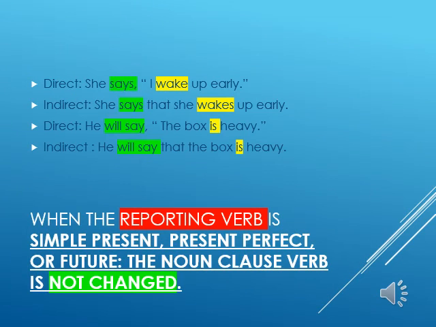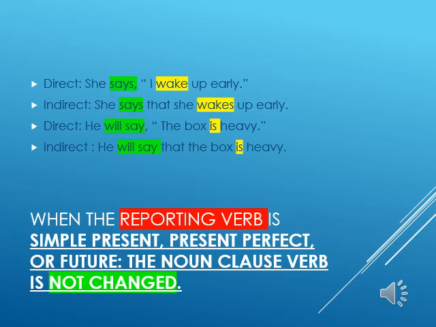When the reporting verb is simple present, present perfect, or future, the noun clause verb is not changed. For example, direct: she says, "I wake up early." The reporting verb is says. Says is in the simple present. The indirect: she says that she wakes up early. So wake is simple present. In the indirect, it stays simple present. We take into consideration the subject-verb agreement.